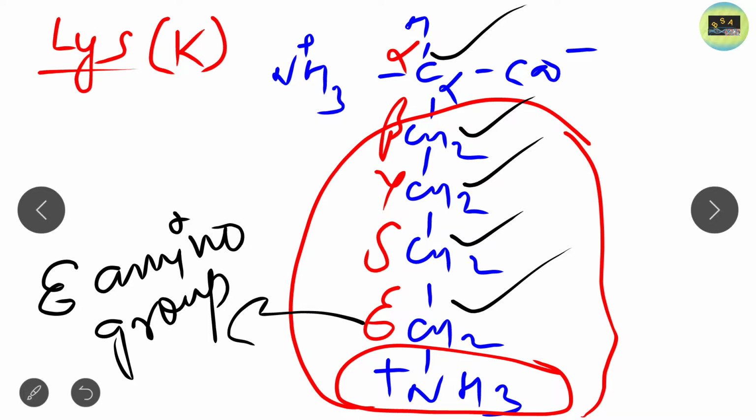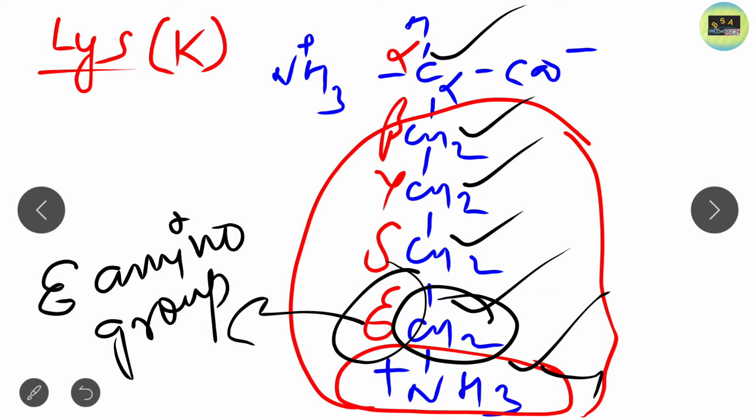Why is this NH3 known as the epsilon amino group? Because it is attached to this CH2 group, which is the epsilon carbon. Clear? I hope you are clear till now.